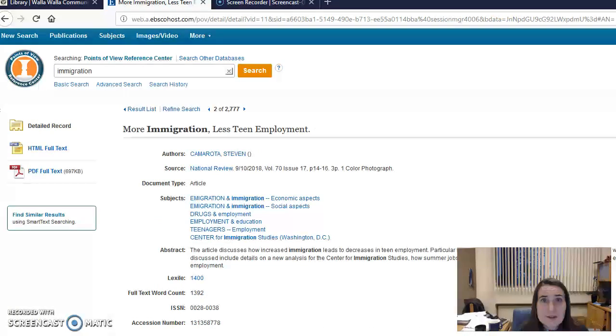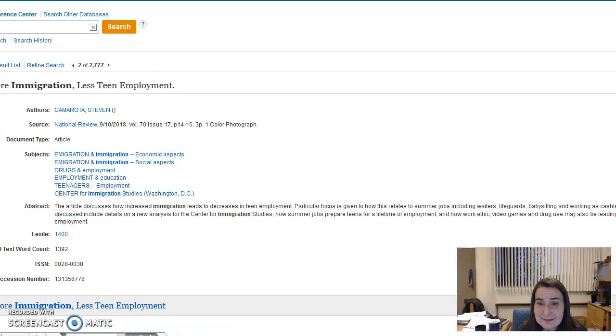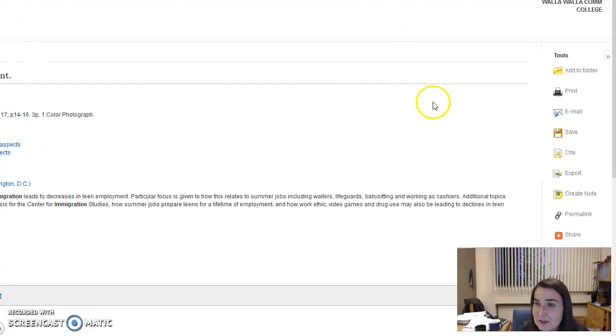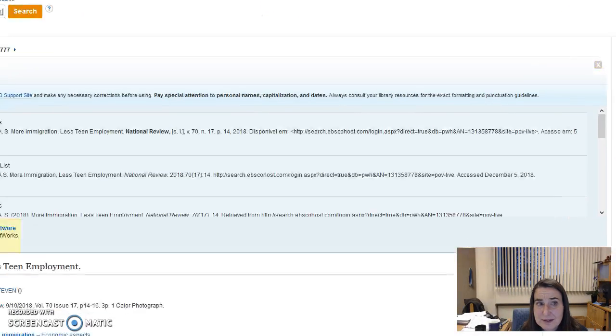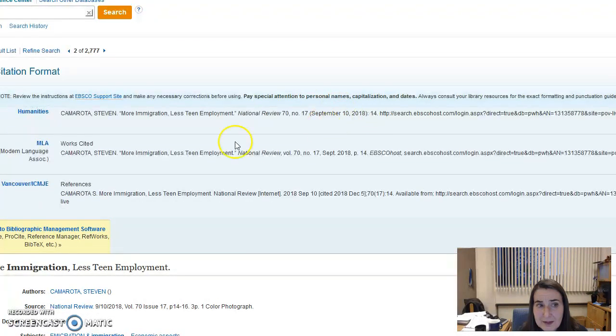One thing I didn't show you, and you've probably seen this, is that this is an EBSCO database, so it probably looks like an interface you've seen. If we scroll over to the right, there are similar features: you can email to yourself, and there's that citing tool to help you. Again, just scroll down, find MLA, and that sort of thing.